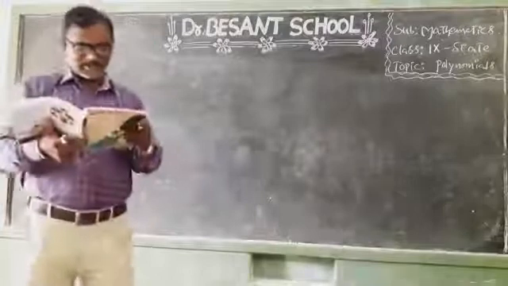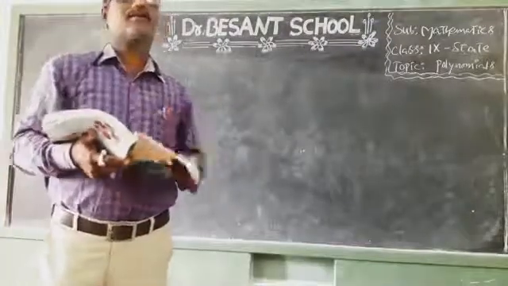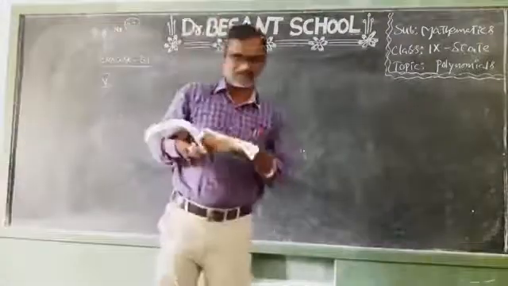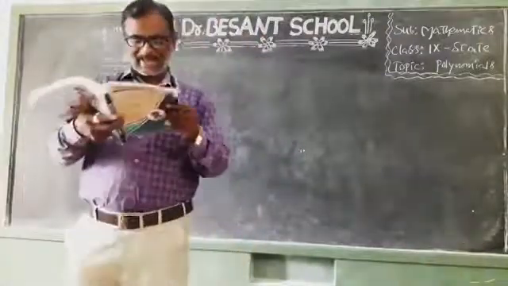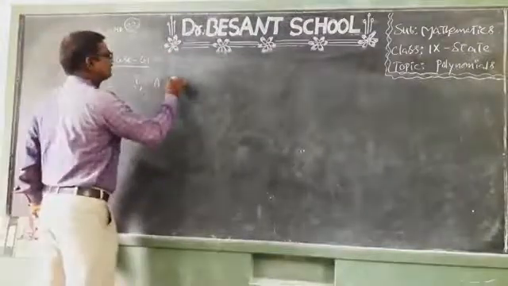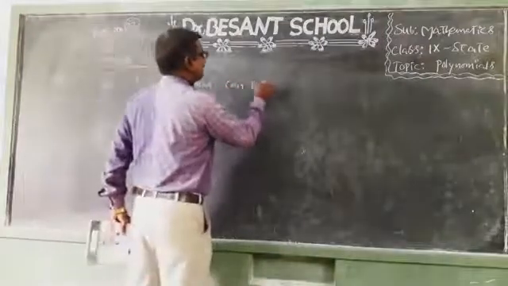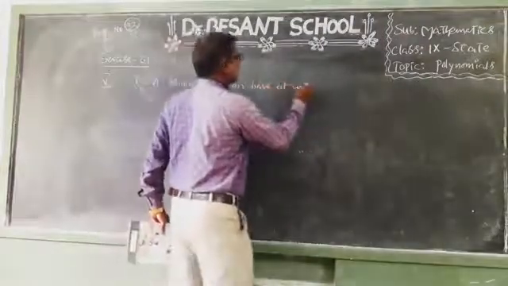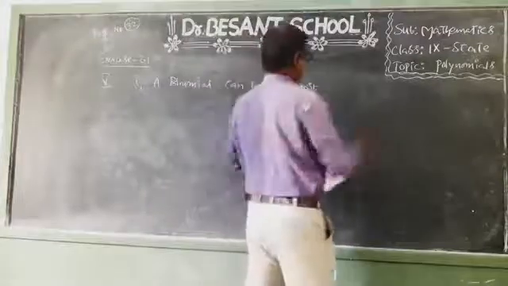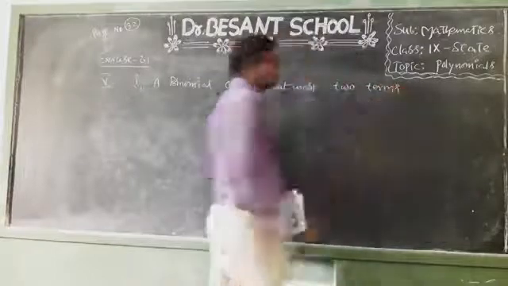Fifth question: write whether the following statements are true or false, justify your answer. Some statements are given, and we need to verify whether they are true or false with reasons. First one: a binomial can have at most two terms.